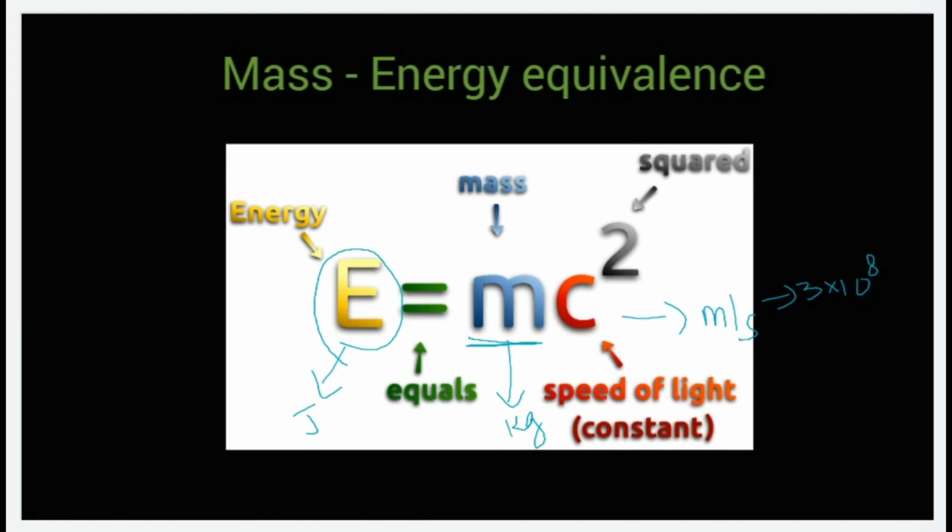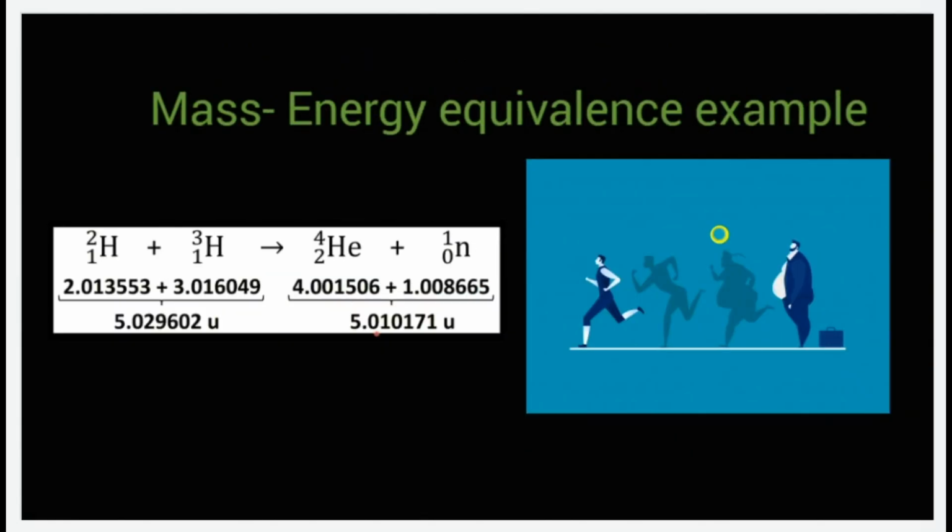To understand it better, let us take this example. We always want to do workouts to reduce our mass, right? Whenever we do a workout, it consumes energy from your body.